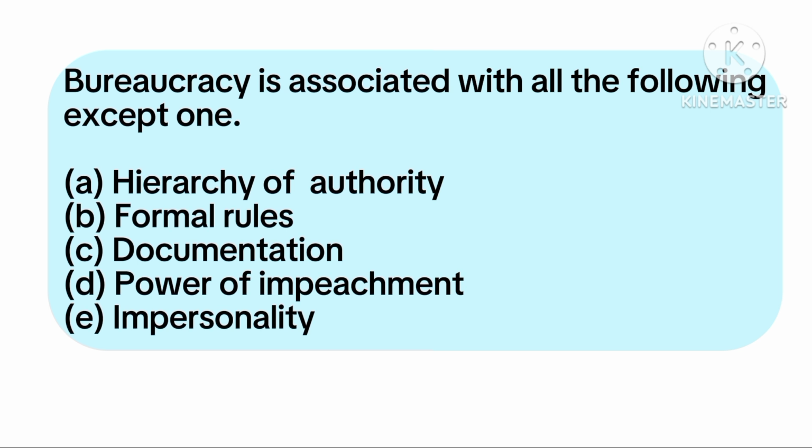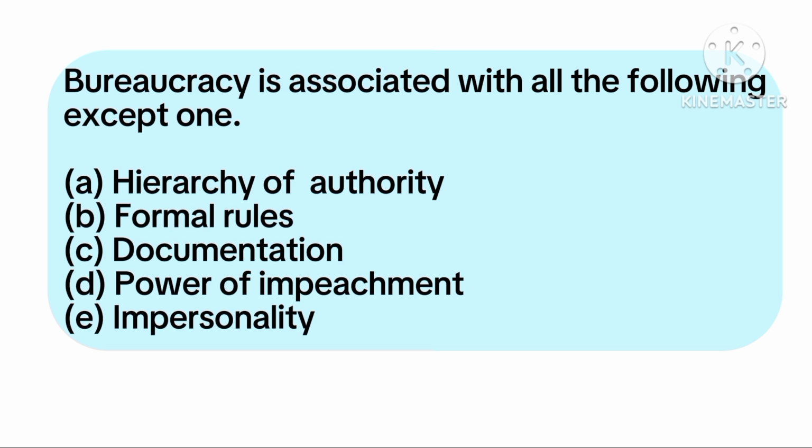Now the correct answer to this question is option D, power of impeachment. Option D is the correct answer because first, what is bureaucracy? Bureaucracy is a system of management that emphasizes structured organization with well-defined authority and positions. Okay, so it emphasizes hierarchy. Hierarchy has to do with positions, the positions of the people who are in an organization.